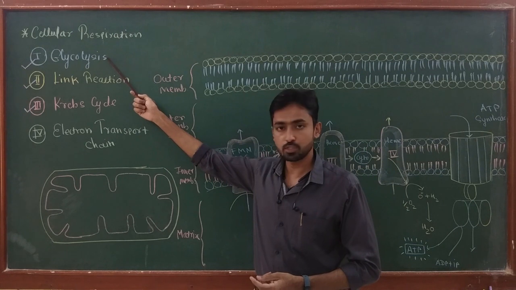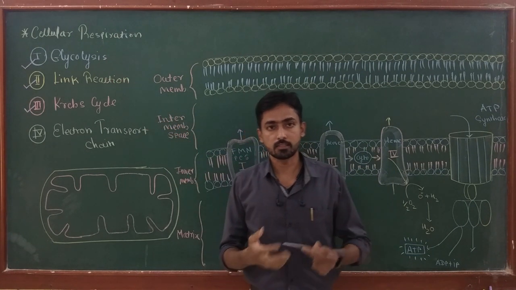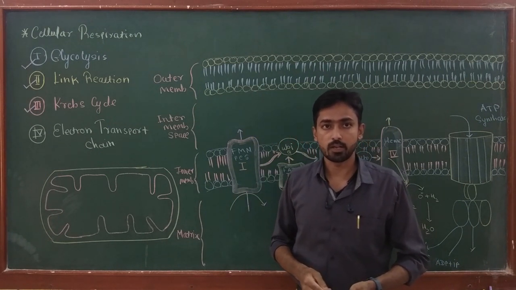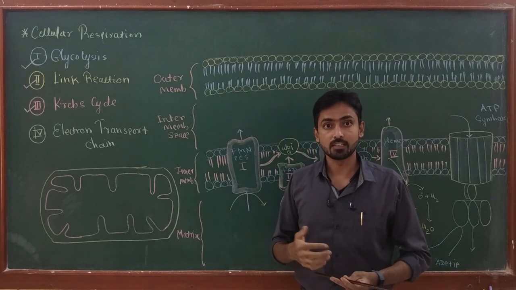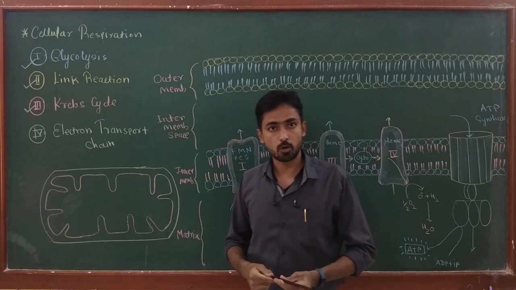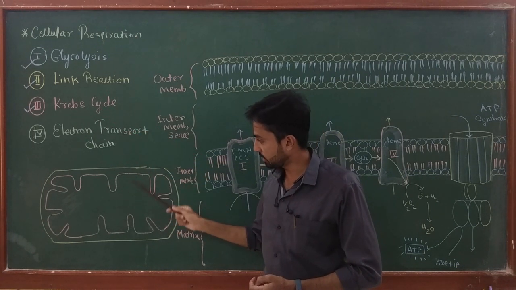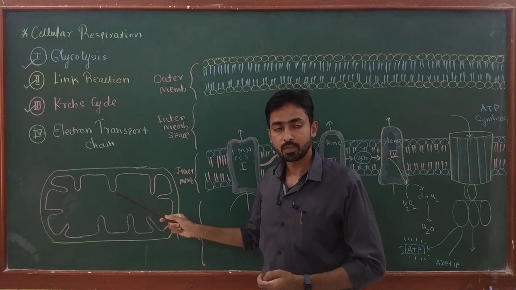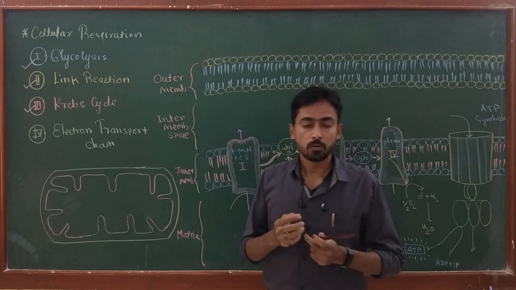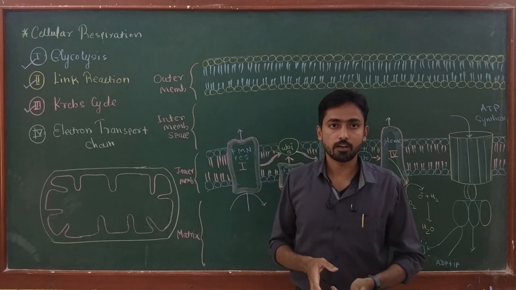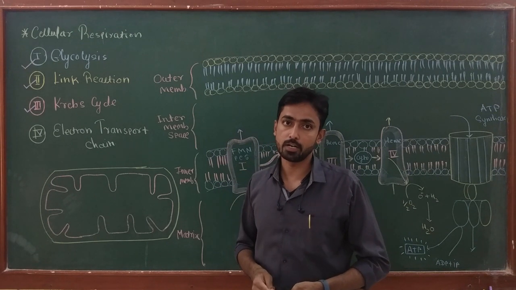Now the pyruvate which is produced enters the link reaction. The link reaction occurs inside the inner membrane of the mitochondria, and in it pyruvate is converted into acetyl CoA by the pyruvate dehydrogenase complex, and finally acetyl CoA enters the Krebs cycle. The Krebs cycle occurs inside the mitochondrial matrix, and during it acetyl CoA is decarboxylated or oxidized in the form of carbon dioxide, while reduced electron carriers are produced, like NADH and FADH2.